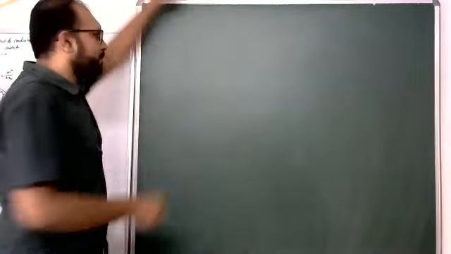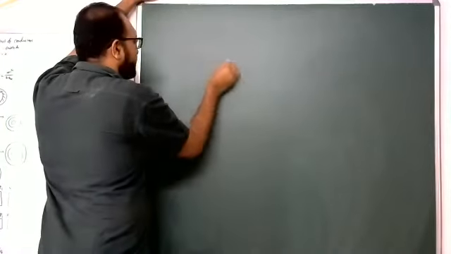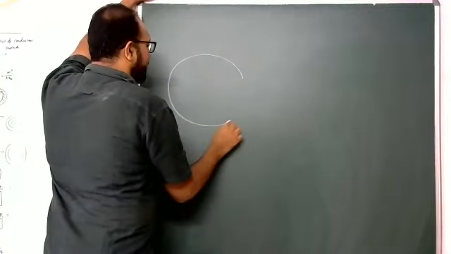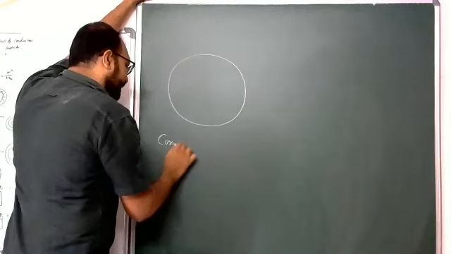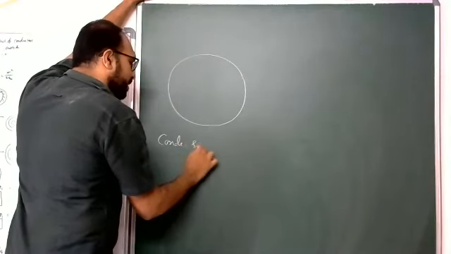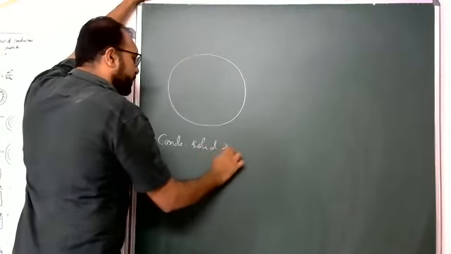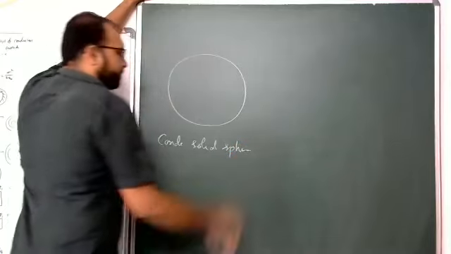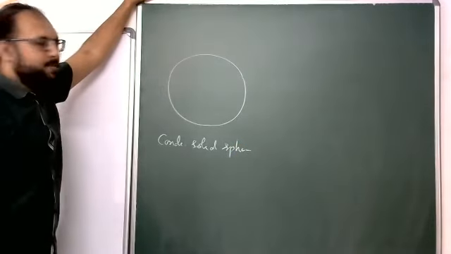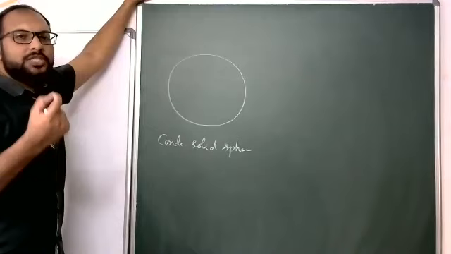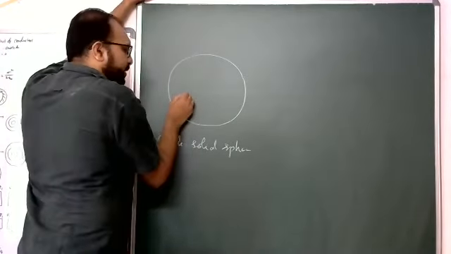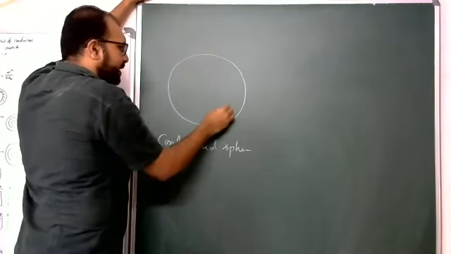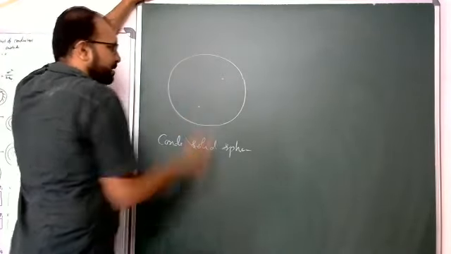One small example. Suppose, students, it is one conducting solid sphere. Now, charge we are giving, suppose here or here, any place.